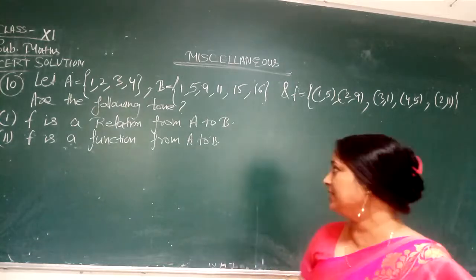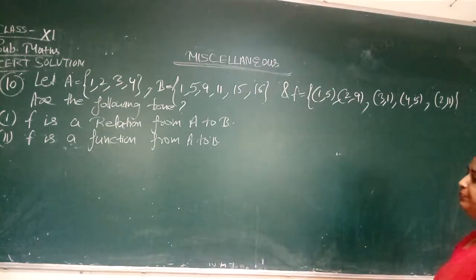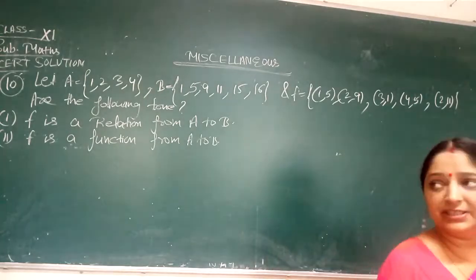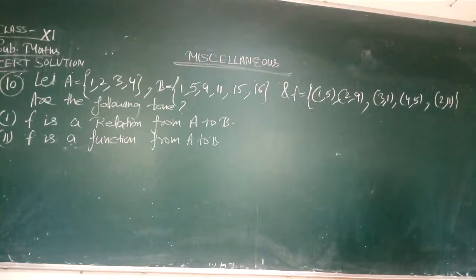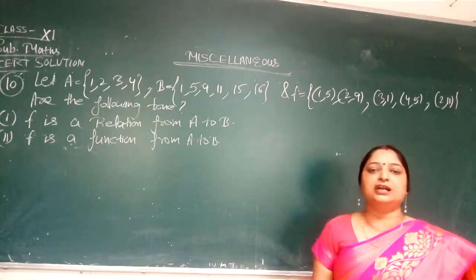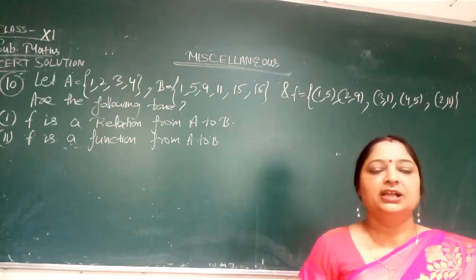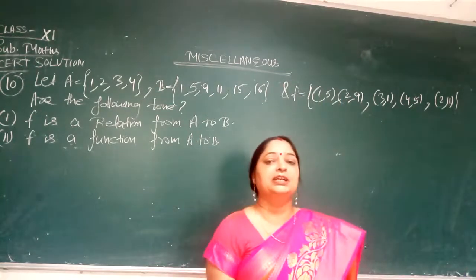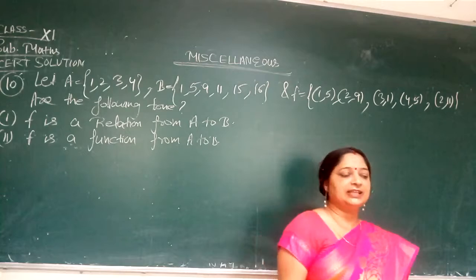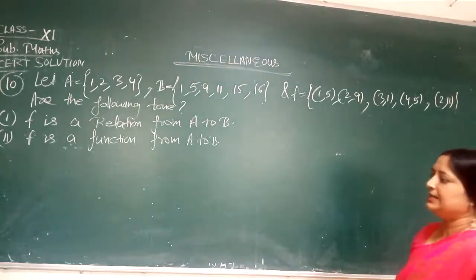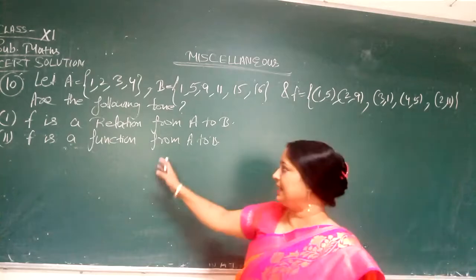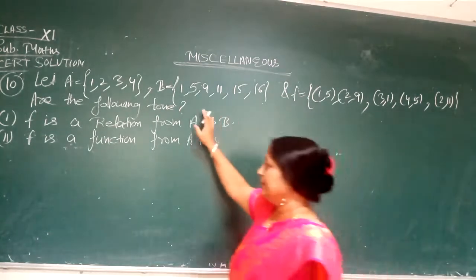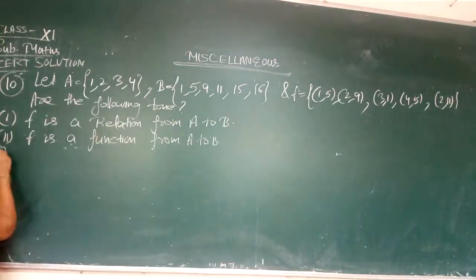First, F is a relation from A to B, and second, F is a function from A to B. F is a relation from A to B means first of all we have to find the Cartesian product A cross B. If all the elements of set F are present in A cross B, then we can say that F is a relation from A to B. And in the second case we have to prove that F is a function from A to B. This is F. Is this a function or not? Now let us start the solution.